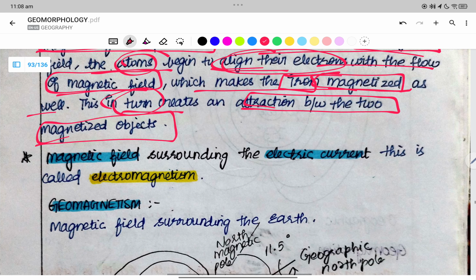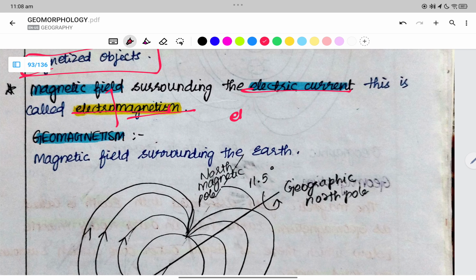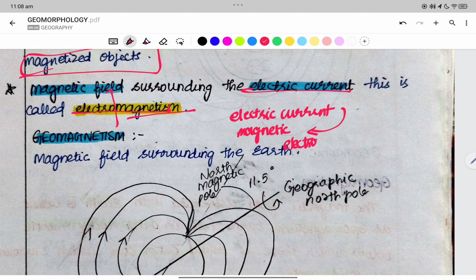The magnetic field surrounding the electric current is called electromagnetism. We have electric current as well, right? Electric current. And then we also have the magnetic field. The magnetic field surrounding the electric current is what we call electromagnetism.